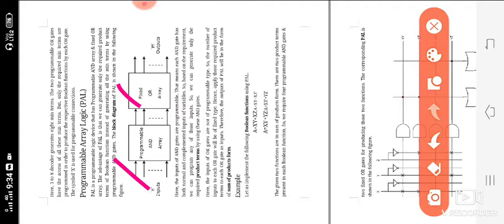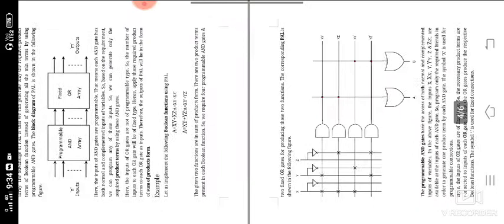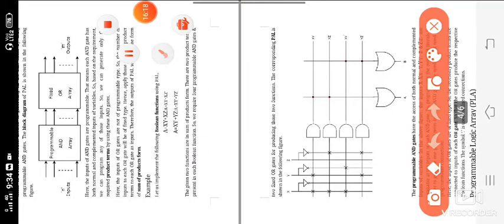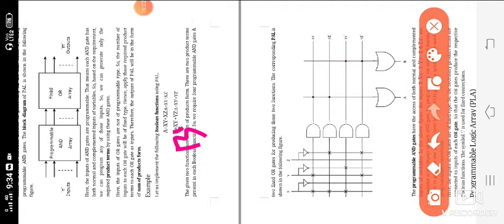So we have to observe by solving one problem, it will be easy to understand. This is one example. A equal to xy plus xz bar. Sorry, a small mistake. This is the value of B equal to xy plus yz bar.